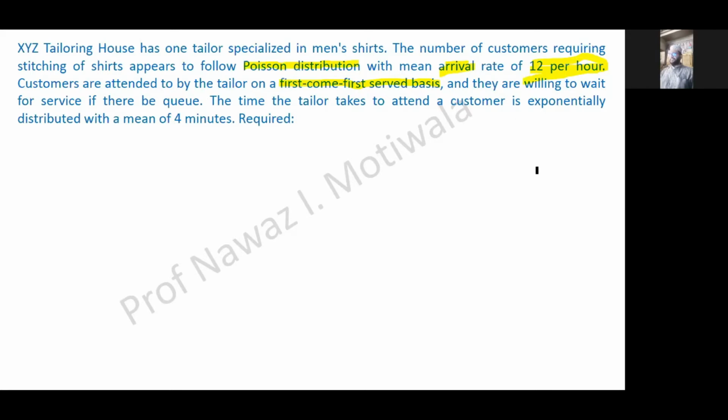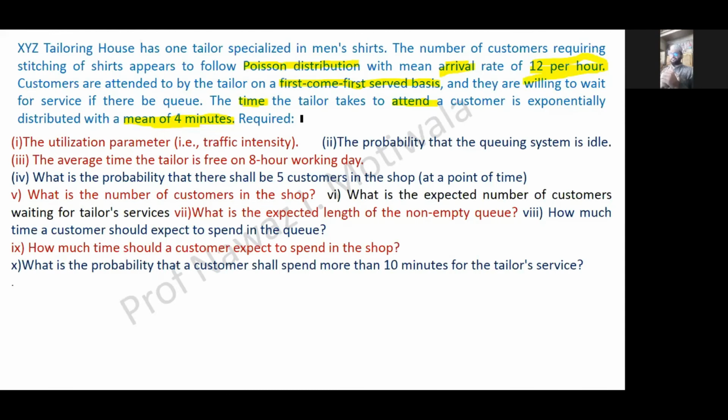The time the tailor takes to attend a customer is exponentially distributed with a mean of 4 minutes, and you are required to find out. First we need to find out utilization parameter, that is traffic intensity. We know that it is rho.